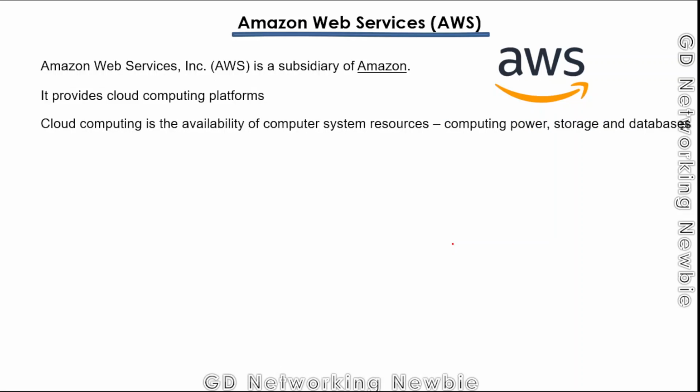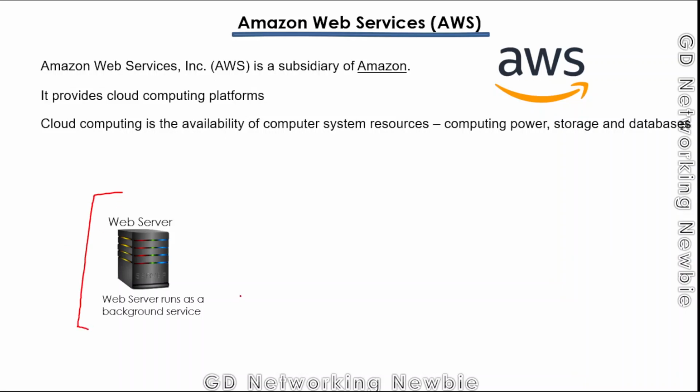So what does cloud computing mean? Cloud computing is basically the availability of computer system resources. Like in a computer, we have the processing power, and we have storage in which we can save our databases. We have all these resources, and cloud computing is basically providing us all those resources. So it means if I have purchased computer hardware to deploy my website or to configure it as a server, instead of purchasing this physical hardware, I can get some services from a cloud service provider.